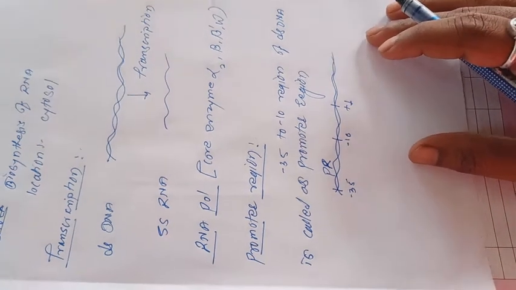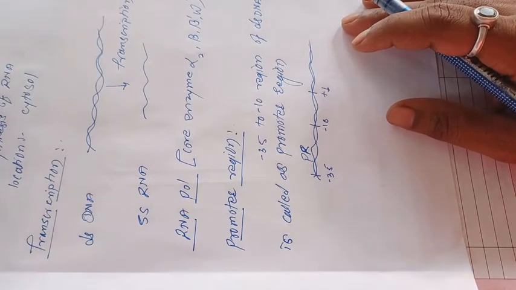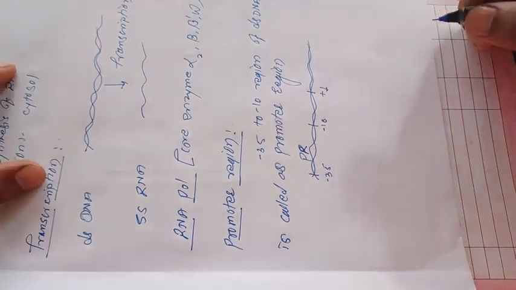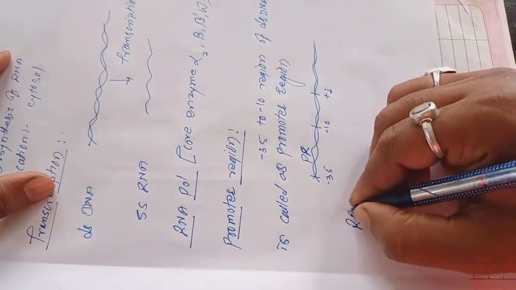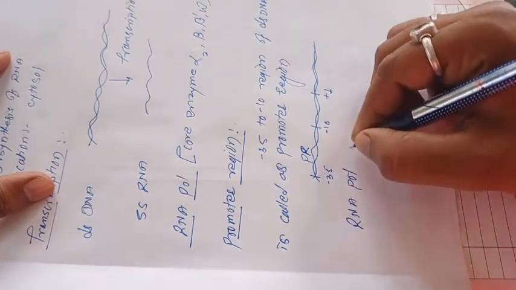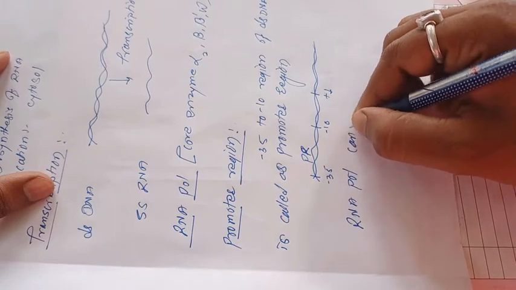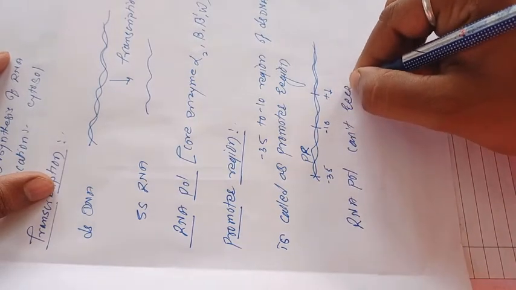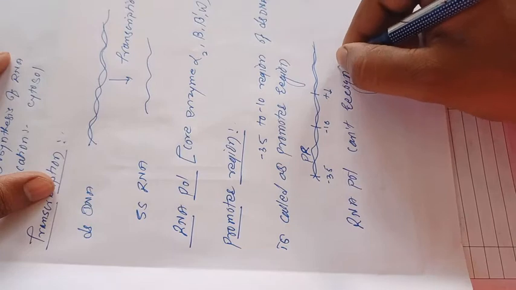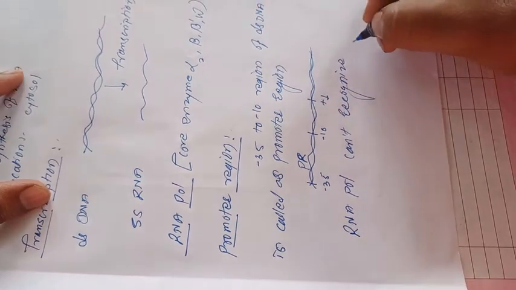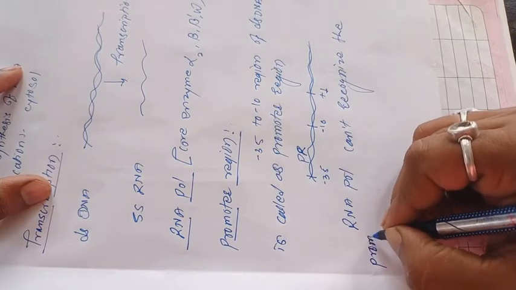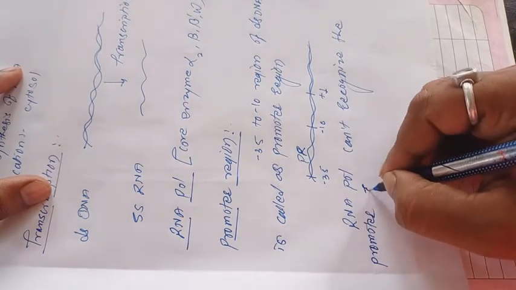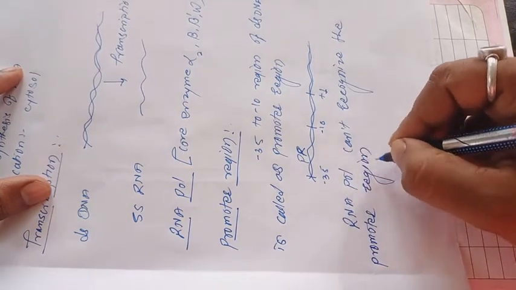But the RNA polymerase can't recognize the promoter region.